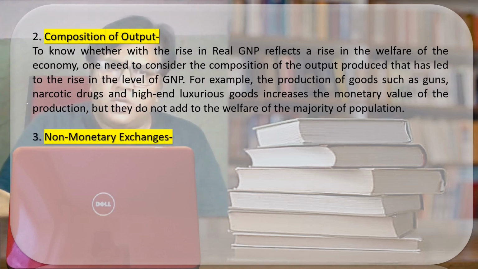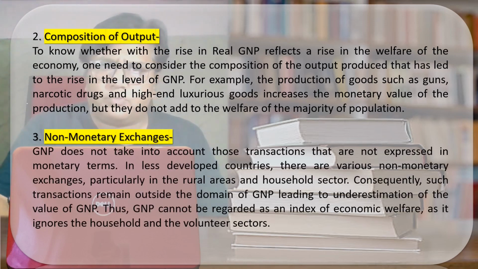The next is non-monetary exchanges. Always remember, GDP does not take into account, at the time of calculating the GDP, the moral values, the potentials, or the human feelings or sentiments. But for welfare, these are the things which really matter.